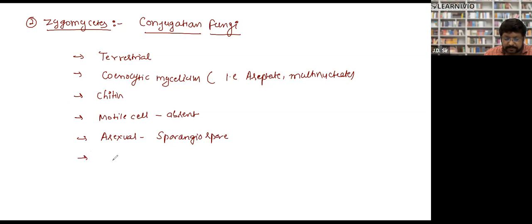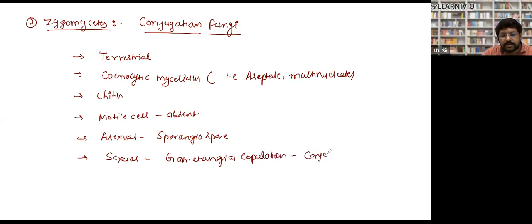Next point: sexual reproduction takes place through gametangial copulation or conjugation.